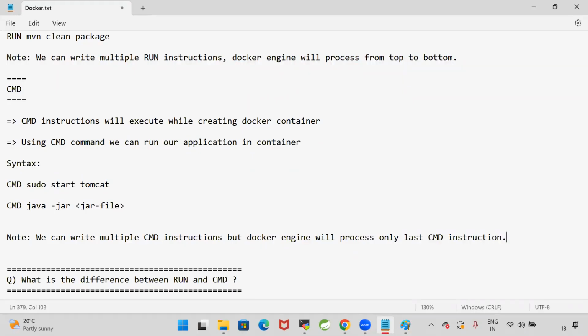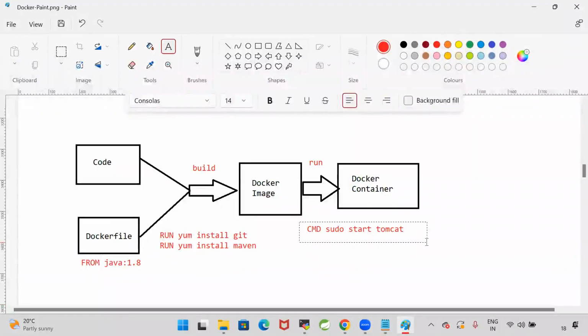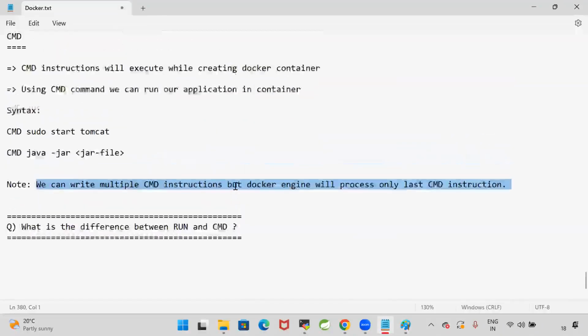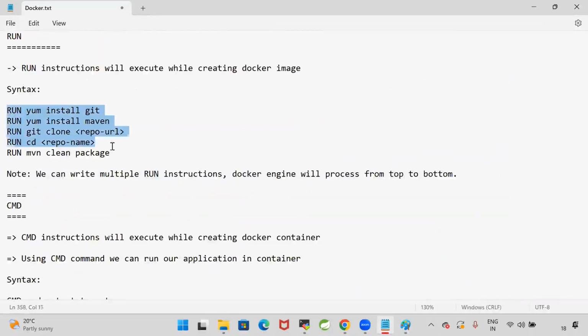That means there is no use of writing multiple CMD instructions in the Docker file. If you write 3 CMD instructions, only the last one will be executed. Technically, you can keep multiple CMD instructions, but Docker engine will process only the last one. When you go for run, you can write multiple run instructions. Docker engine will process from top to bottom. Every run instruction will be executed.